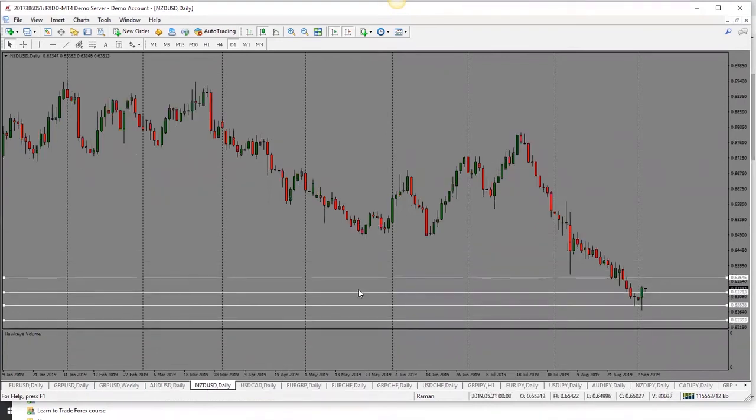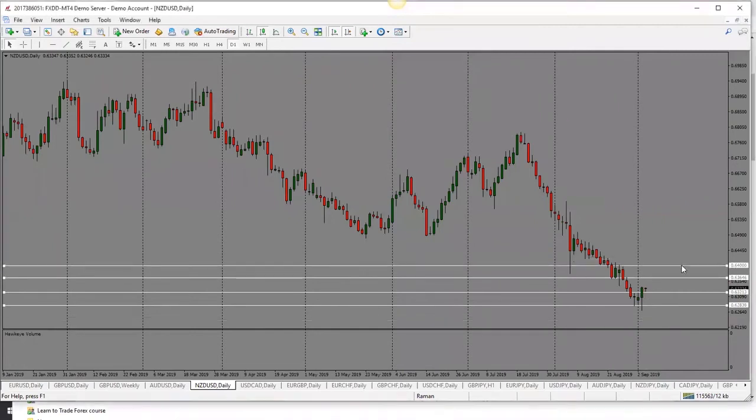New Zealand dollar, same thing here. Yesterday we had an indecision candle. Initially price dropped, but now we have a bullish candle close here. So we have a bullish engulfing candle. So bias is bullish here and looking for price to go up further towards 0.6365. So that's our first target. And then the second target here would be 0.6400.